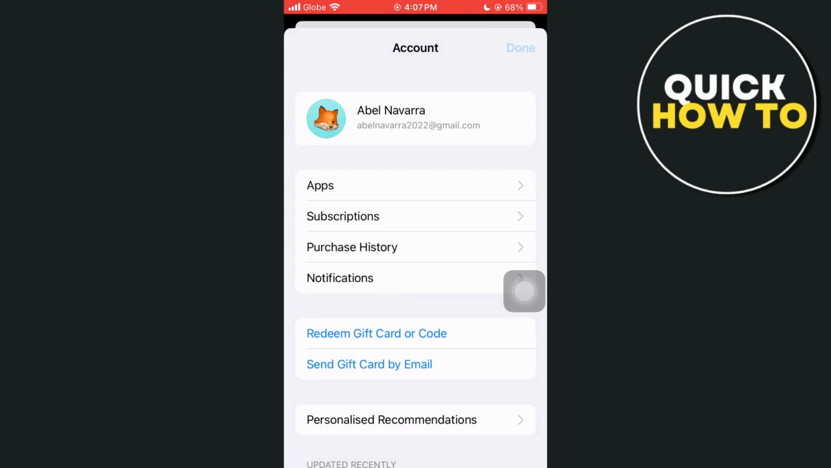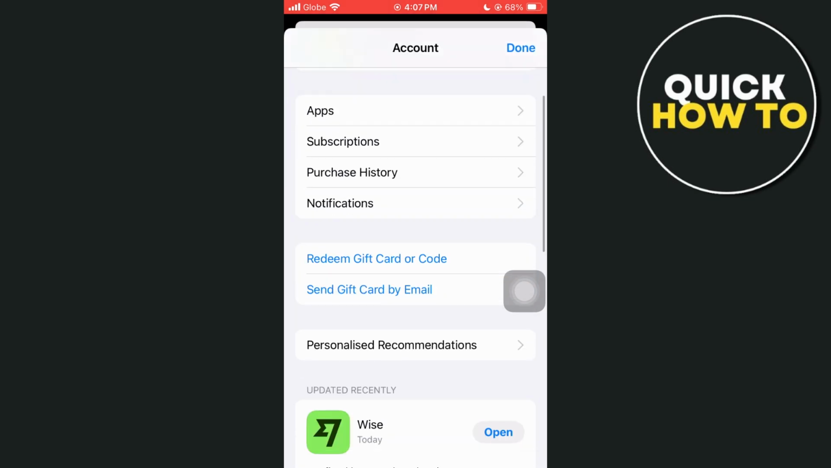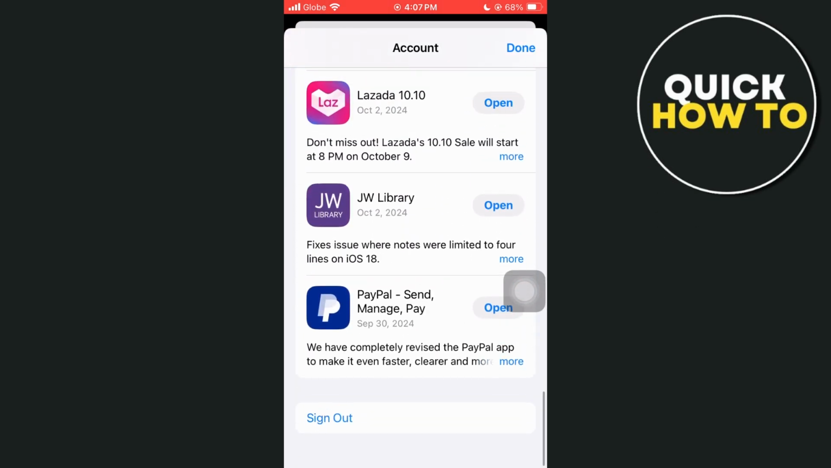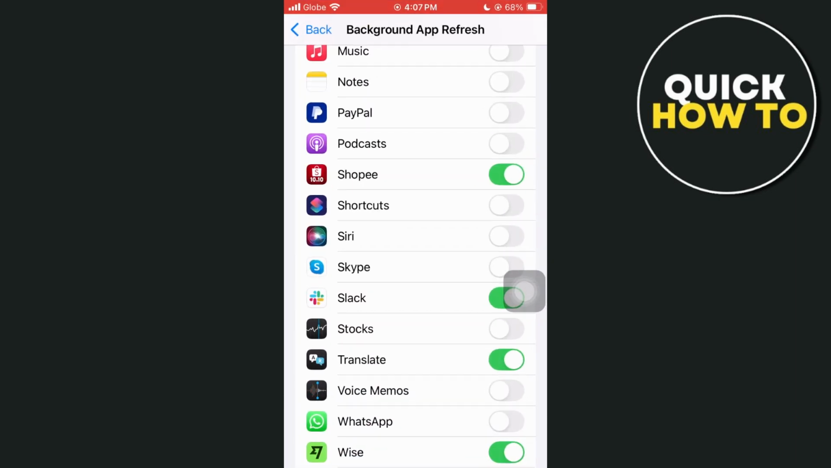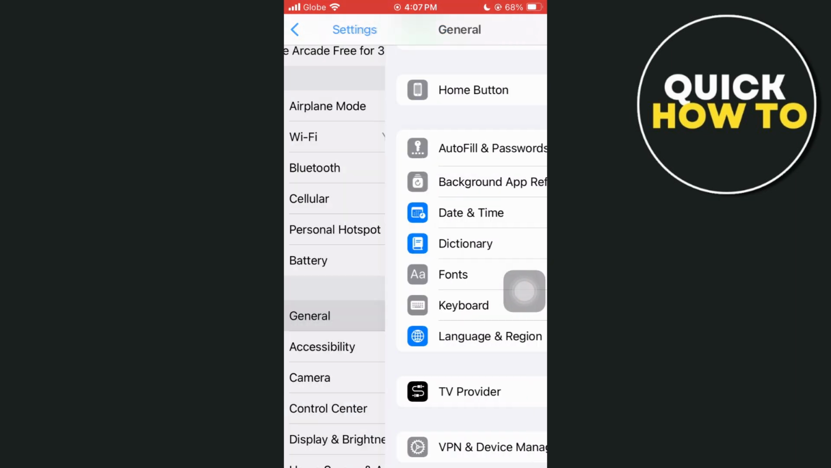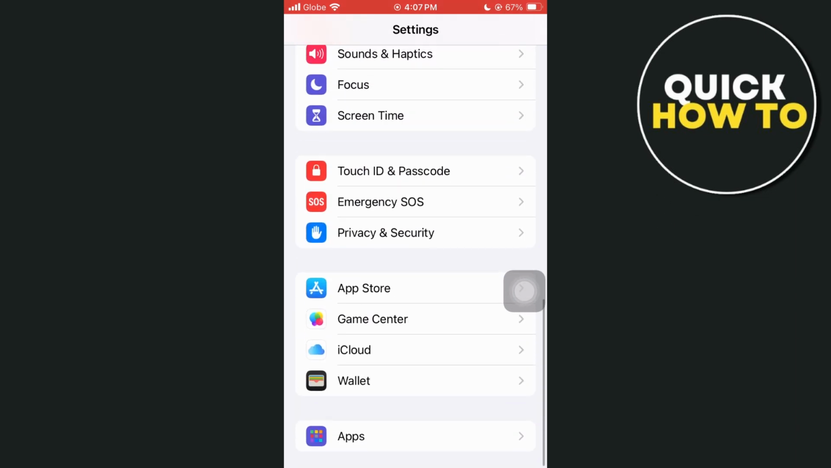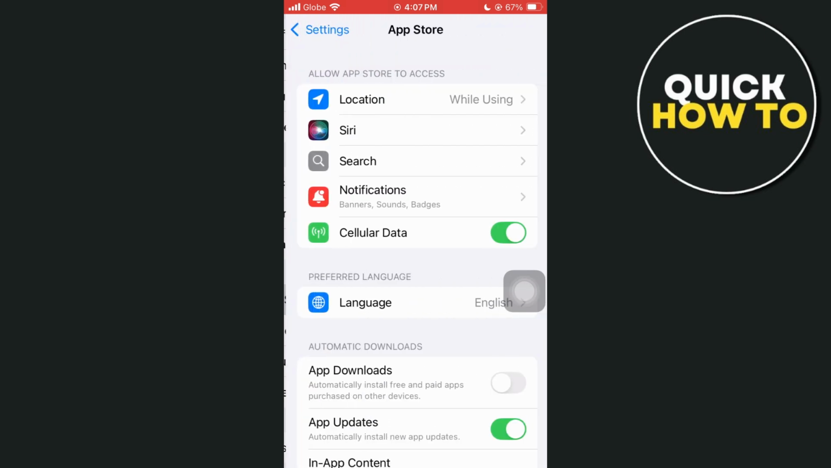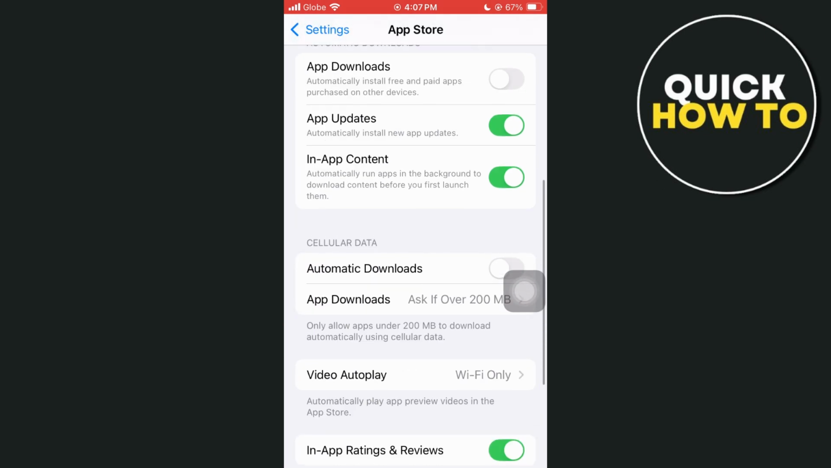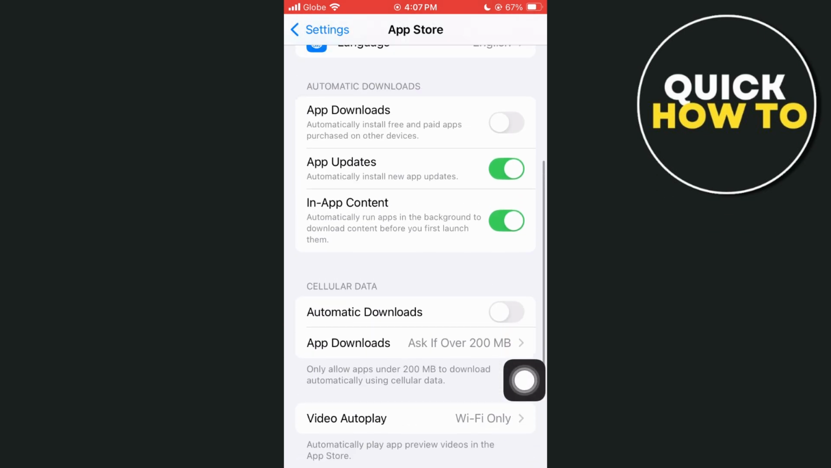All right, so we're going to go back to the home screen, and from here go to the settings, and we're going to look for the App Store. Tap on the App Store and you'll find an option that says App Updates. Here, Automatically install new app updates. You just have to disable or toggle it off.